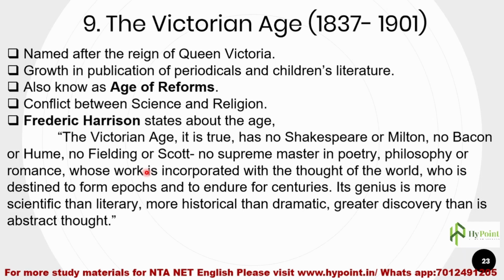Even though the age contains novelists, poets and dramatists, the Victorian age's genius is not literary like any other previous age. Like the Elizabethan age, where we have Shakespeare, Ben Jonson, Christopher Marlowe. Such great writers were there. In the Neoclassical age we could find Fielding, or in the Romantic age we could find Scott, and many other poets, and Jane Austen we could see.